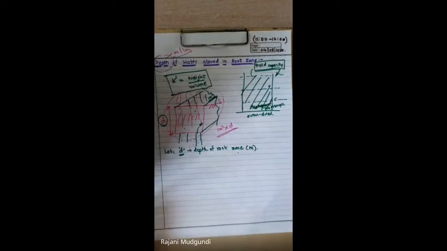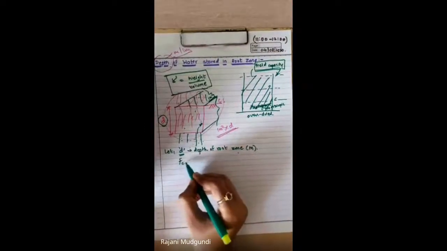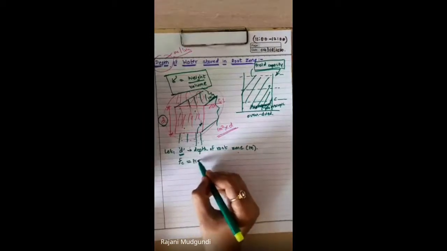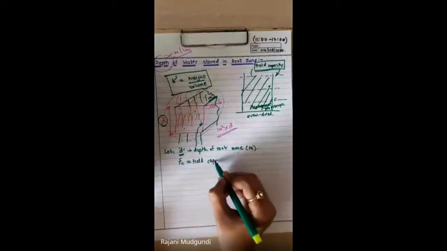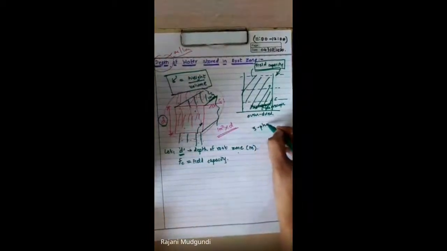And as in the previous statement, for this area there will be water which has been supplied, and it is up to FC, which is field capacity. Now you know the three-phase system of soil, right?